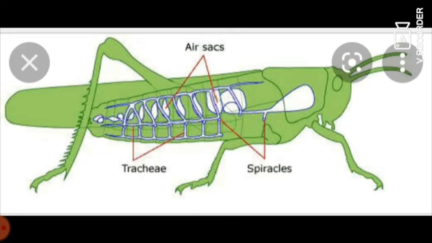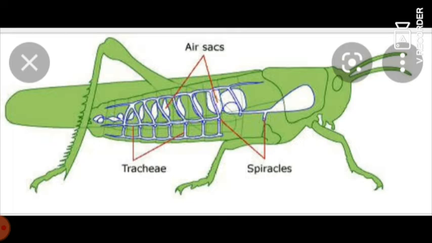The tracheal system is made up of spiracles and trachea. Did you see the spiracles and trachea both? It is mentioned clearly. An insect takes air through tiny holes called spiracles, which are located on the body. You can see the holes in the picture clearly.